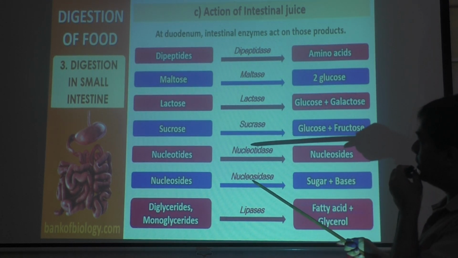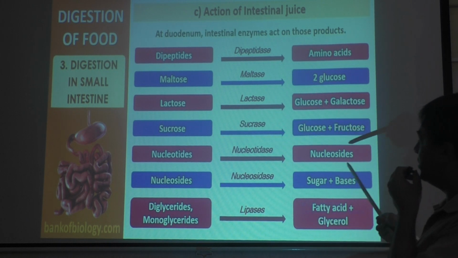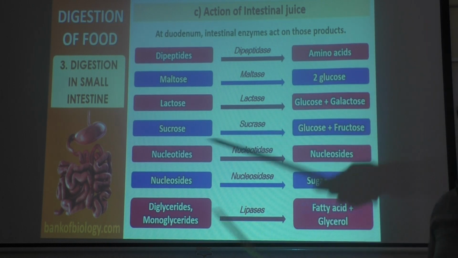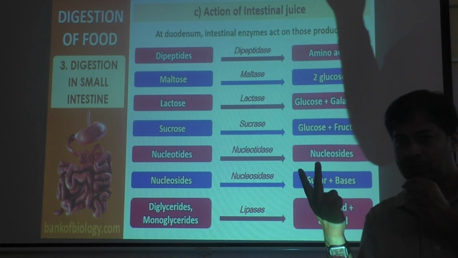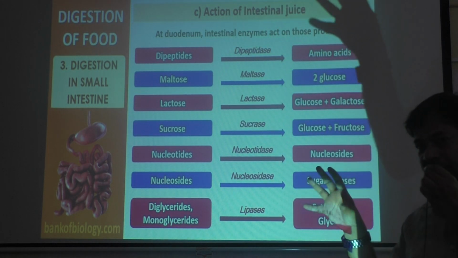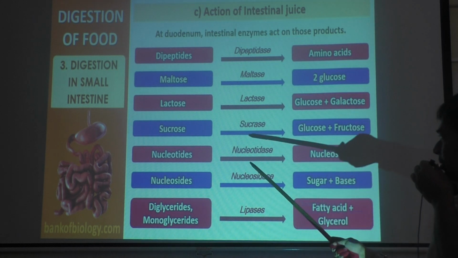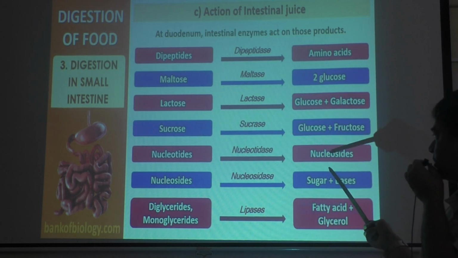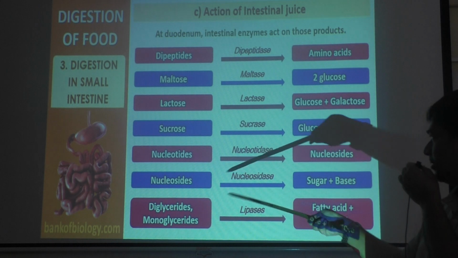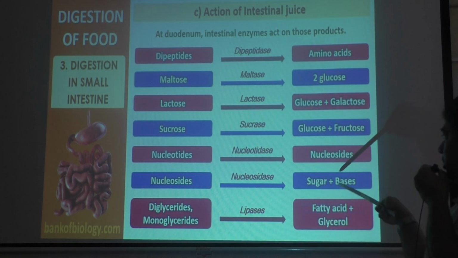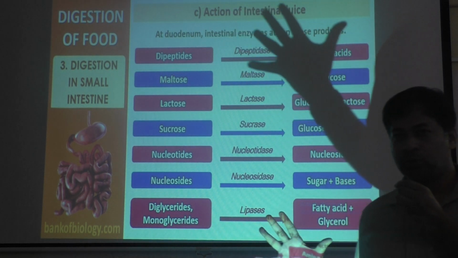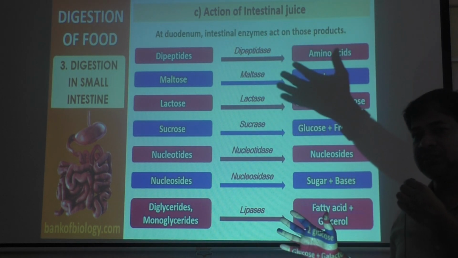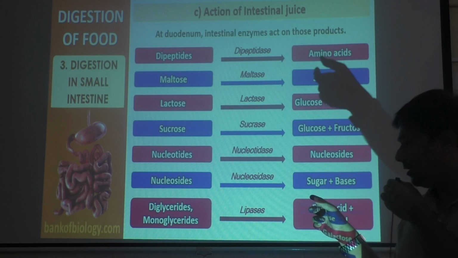Nucleotidase, the name only says nucleotidase, acts on nucleotides and converts it into nucleosides, because you know nucleotide means it will have 3 parts. Nucleoside means it will have only 2 parts. Complex should be converted to simple, no? So nucleotidase will convert nucleotides into nucleosides. Nucleosidase will convert nucleosides into sugar plus base, because you know pentose sugar and nitrogen bases both will form nucleoside.